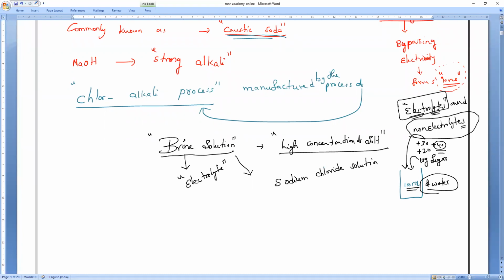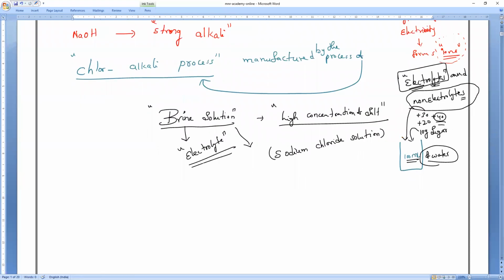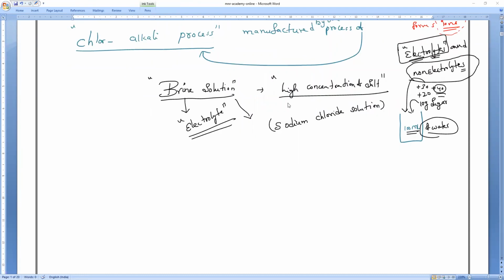So it is a sodium chloride solution, but the concentration of sodium chloride is more. So who is our electrolyte? Brine solution, or sodium chloride solution. Now we take the sodium chloride in aqueous state, dissolved in water. So if I pass the electric current,